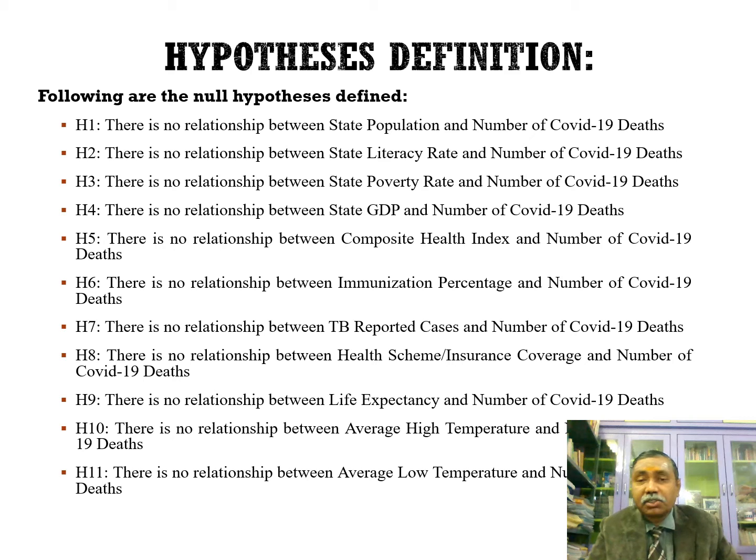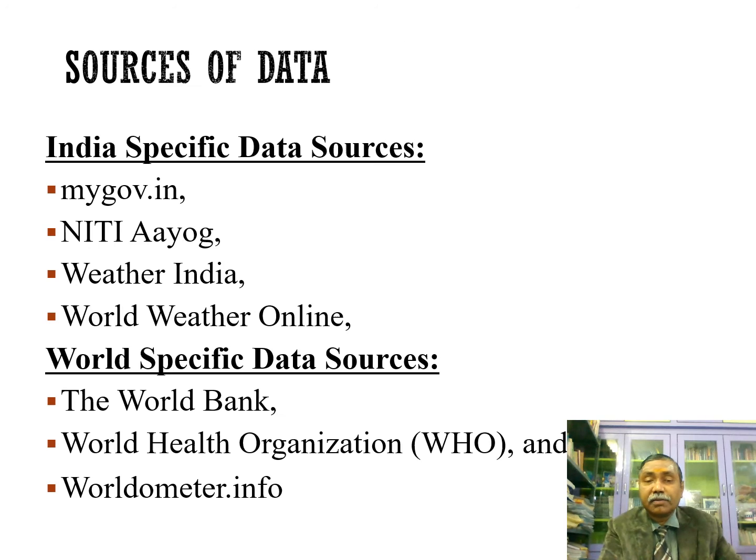This is a simple hypothesis, assumed as the null hypothesis. There is no relationship between population and COVID-19 days. There is no relationship between state literacy rate and COVID-19 days. Similarly, there is no relationship between state GDP and COVID-19 days. Like this, I have defined the null hypothesis. Later on, based on the correlation and regression values, I have either accepted or rejected the null hypothesis. Let's move on and see.